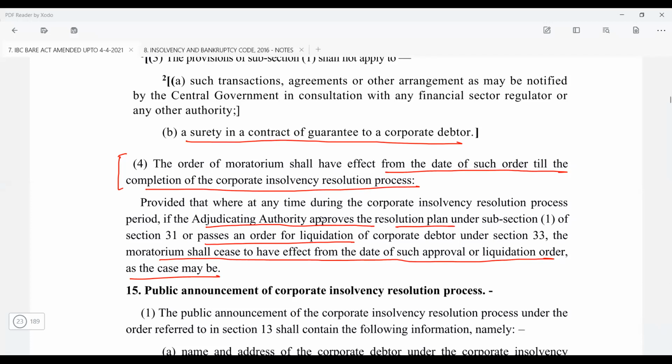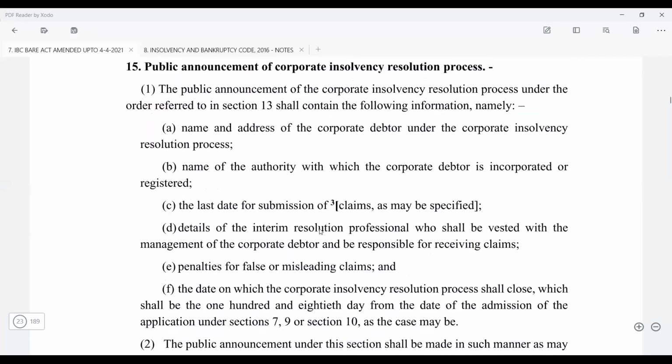Yes, sir. Okay. Then you have this public announcement. So just see, public announcement of the corporate insolvency resolution process will be made and it shall contain. So basically this is the content of the public announcement. So it should contain the name and the address of the corporate debtor undergoing CIRP. Also the name of the authority with which the corporate debtor is incorporated. So basically you can say, for example, ROC or whatever. Then the last date for the submission of the claim, details of the interim resolution professional, right?